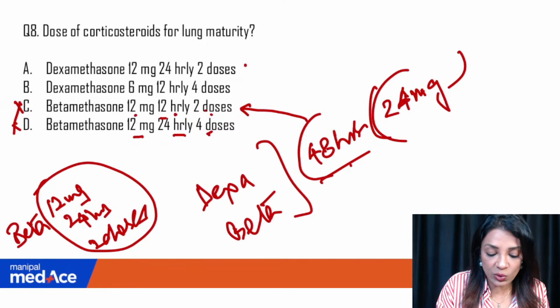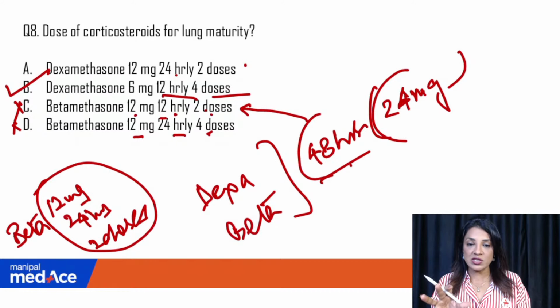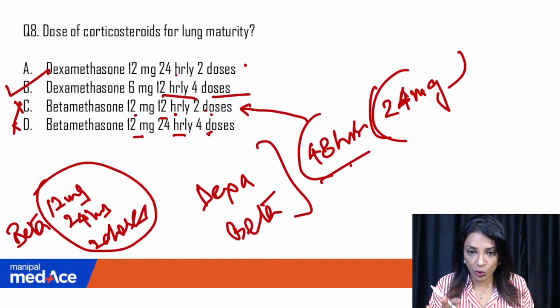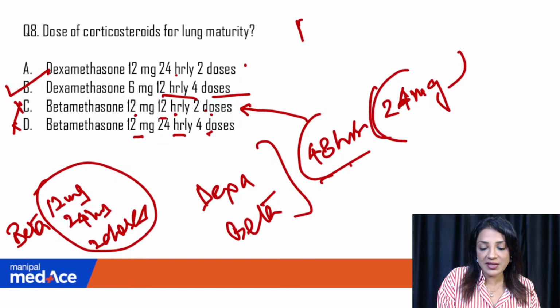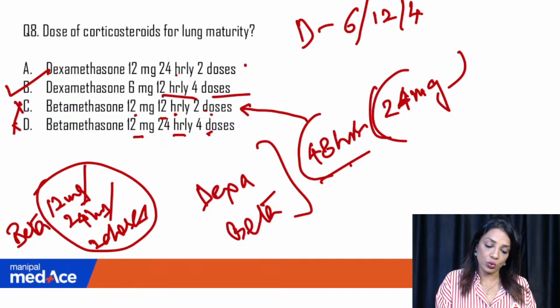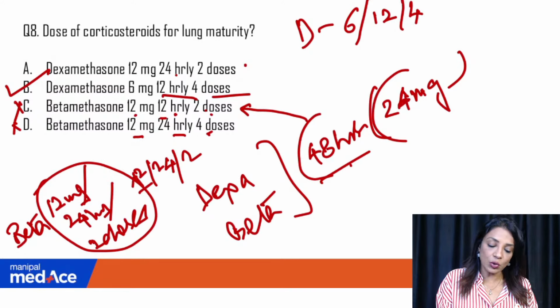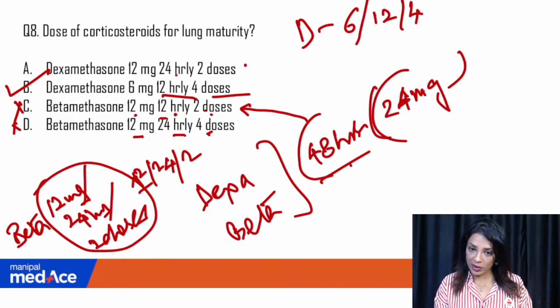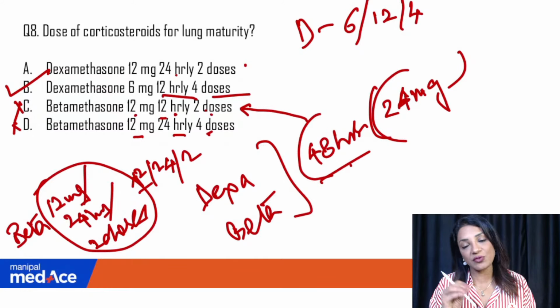Right? Dexamethasone 12 mg 24 hours, 2 doses. No. It has to be given 6 mg 12 hourly in 4 doses. So in 12 hourly we are giving 6 mg doses, which means in 48 hours we are giving 4 doses. So that is 6 into 4, 24 milligram is getting in the patient within 48 hours. So remember, for DEXA it is 6, 12 and 4. For beta it is 12, 24 and 2. This is how you have to remember. Very simple. The total dose has to be finished in 48 hours, and the total amount of drug is 24 milligram. Betamethasone is in a higher dose, DEXA is in 4 divided doses.